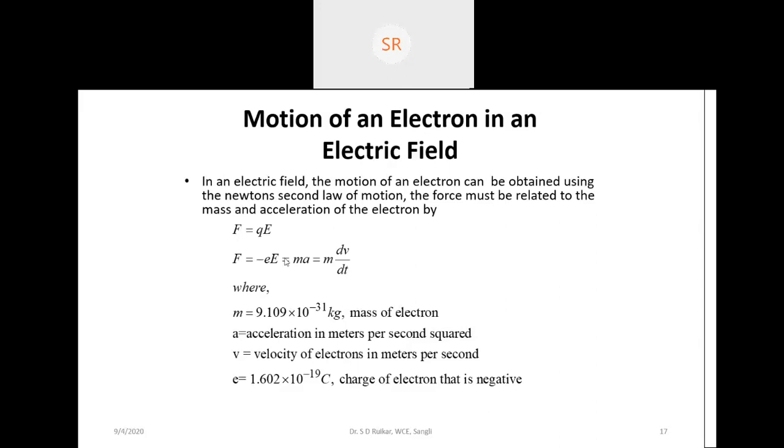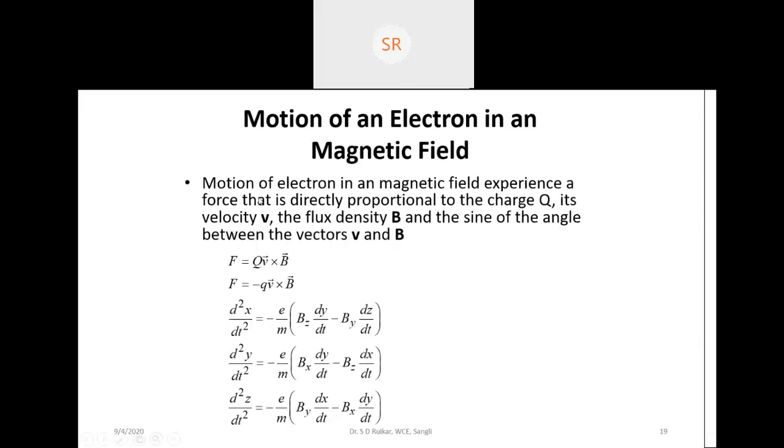And this equation of velocity is used in the klystron, and we can continue how that potential and how this kinetic energy is generated there. Next is about the motion of an electron in a magnetic field. We have an equation of force. Suppose an electron is moving in a magnetic field linearly. Then we have a magnet, and the magnet is used to focus the electron to move in a given direction.